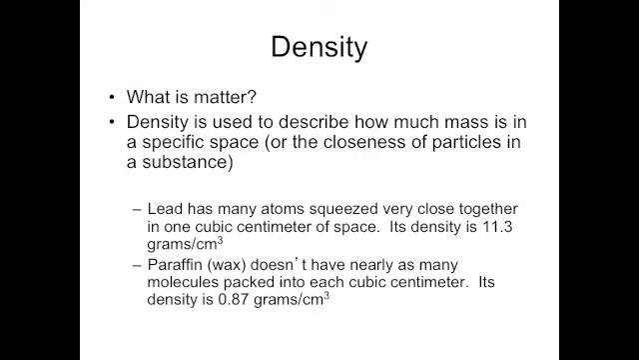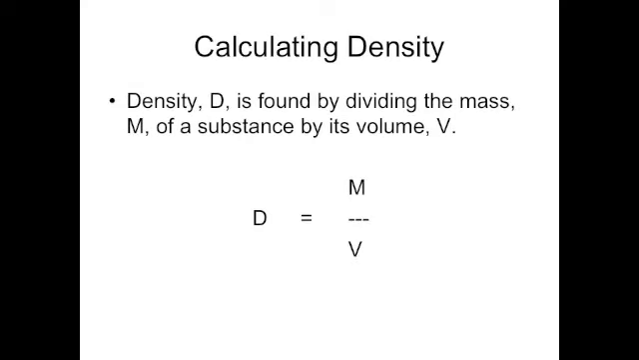And here are some examples. Lead is one of the most dense substances on the earth, and paraffin wax is not very dense at all. If you're going to calculate density, this is our first equation we're going to be practicing. Density is found by dividing the mass of a substance by its volume. This equation can be found on your equation sheet.